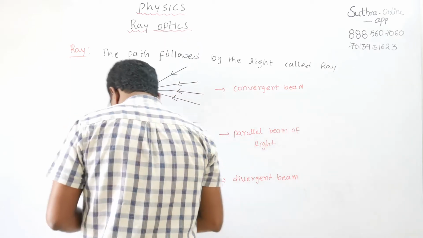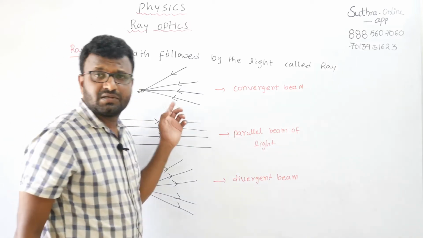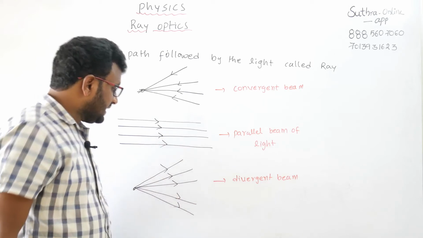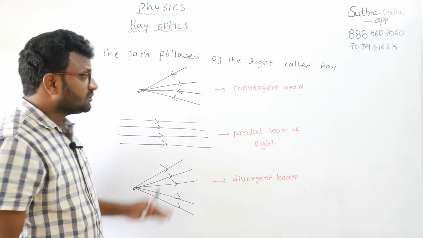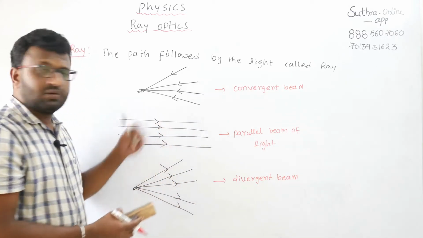So when the rays are coming from various directions and meet at one point, that is called a convergent beam. Next, here the rays start at one point and move in various directions. So these are the important points related to rays.